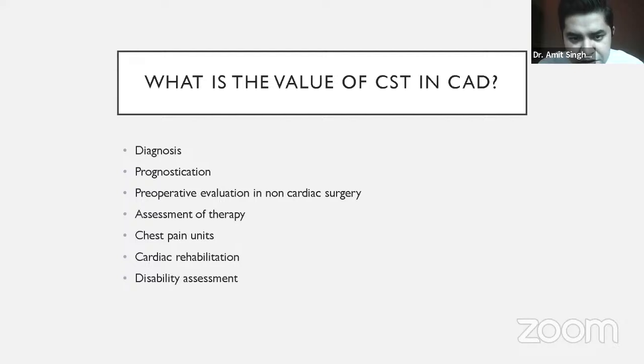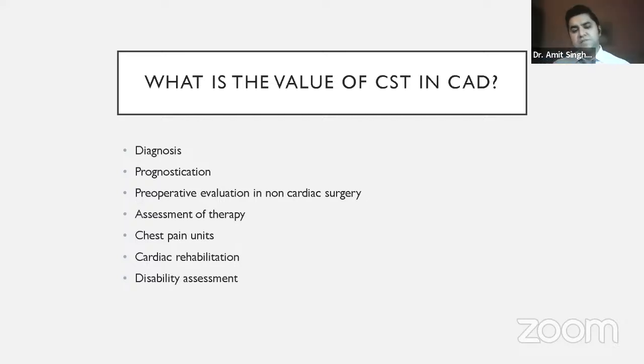First, you subject the patient to a low workload, meaning you make them do a treadmill test for only 5 minutes, maybe 4 minutes, and then you gradually increase. That way you can actually document if there is an improvement. Suppose the first time the patient walks for 4 minutes and feels fatigued. Maybe you can continue the same regimen and then again subject him to the treadmill test, and see if there is any increment in the amount of work he is performing. So that is how it can help in cardiac rehabilitation.